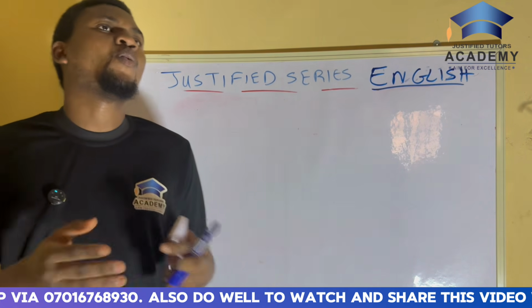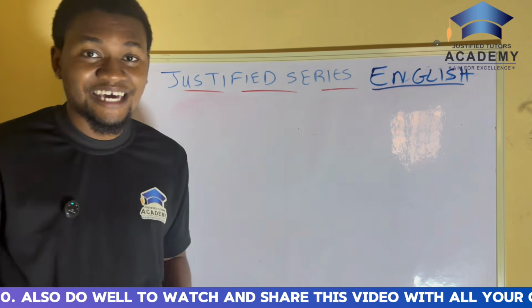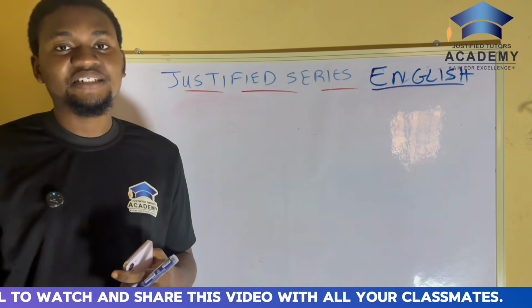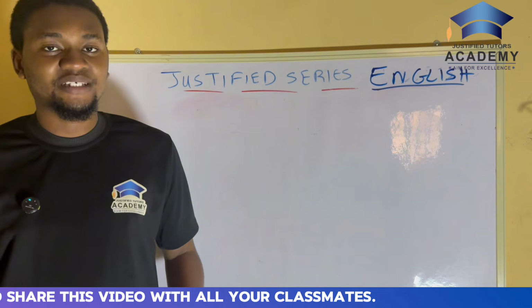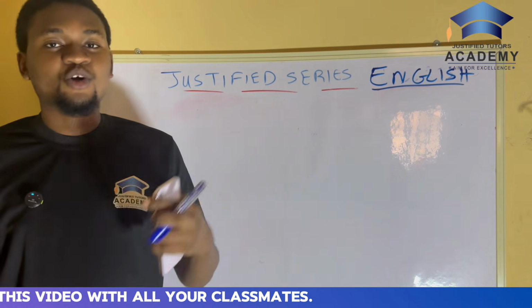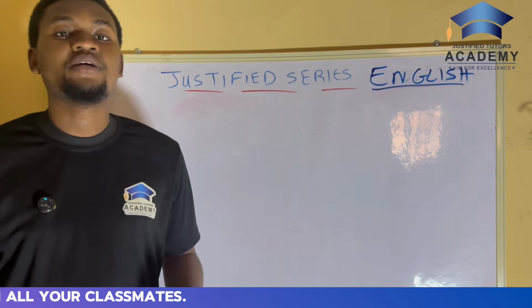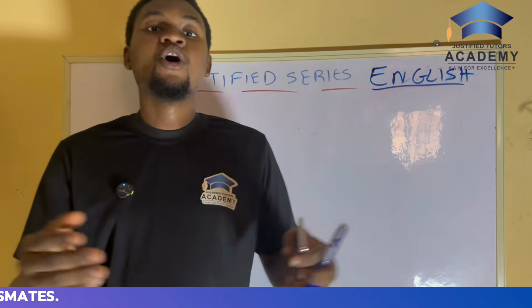You might be wondering why not the other subjects. It's because over the years, even last year, many WAEC candidates tend to fail English and mathematics. Last year I had a couple of students that did very well in JAMB, did very well in post-UTME, and had A's and B's in their other subjects.